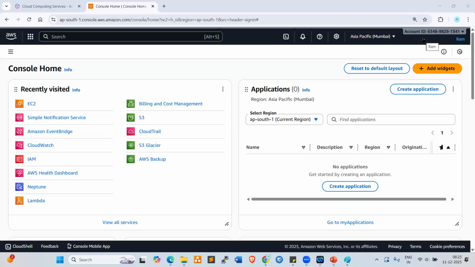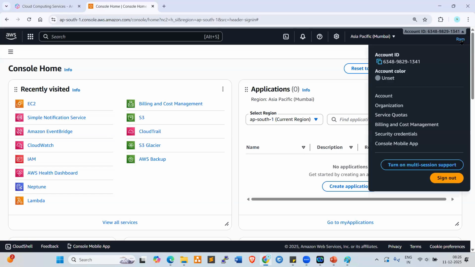Practically, I'll explain. Now, this is my login user, right? So click on this user. Look at here. This is my account ID, account color. So if you want to change any color, you can change customization. I'll show you that. So next one, account information. If you want to check, you can check. So organization information.